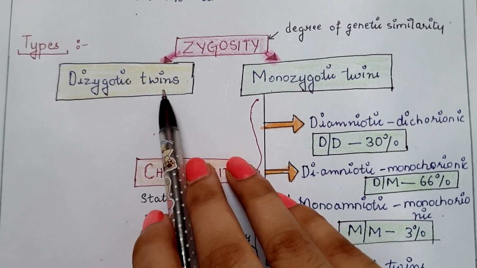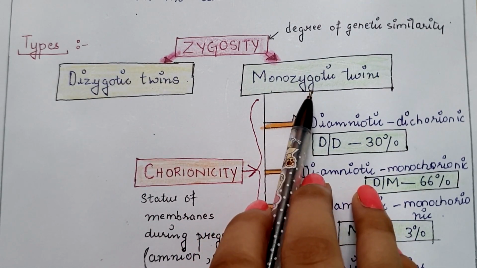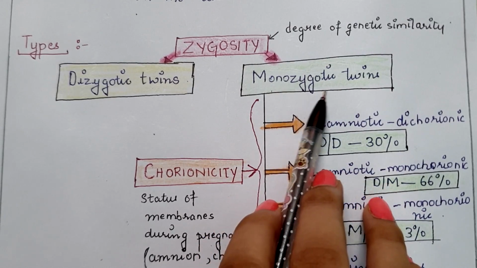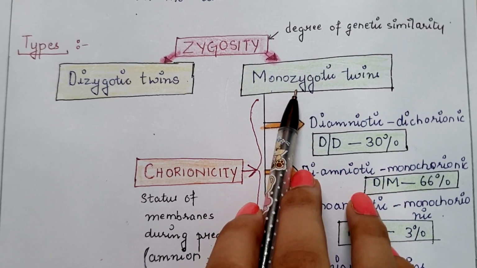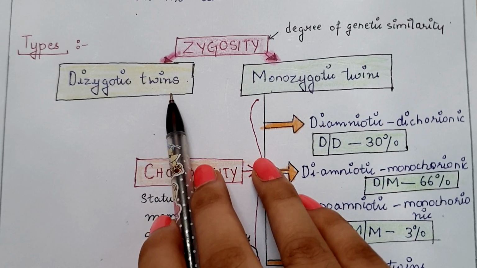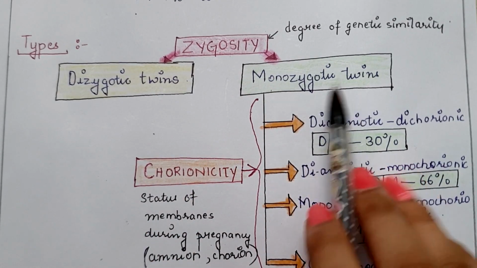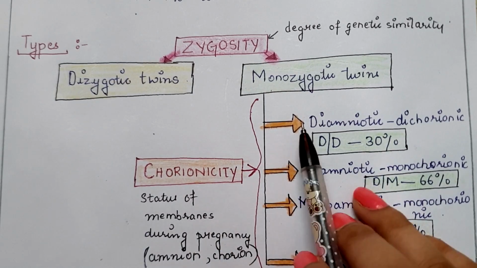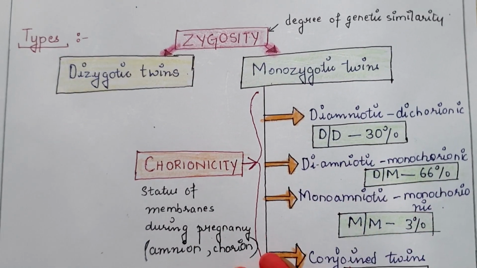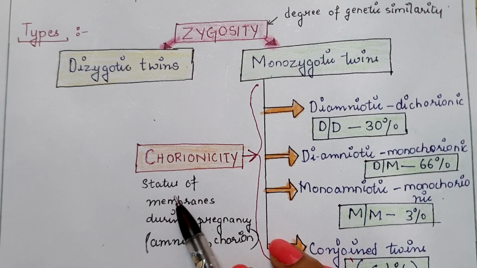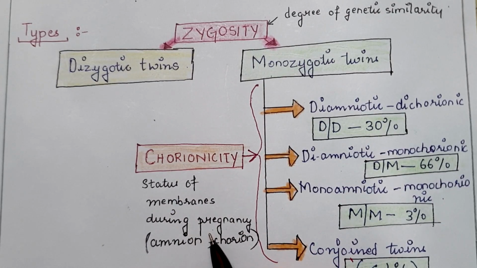First one is dizygotic twins. Second one is monozygotic twins. And monozygotic twins are genetically more similar as compared to dizygotic twins. Under monozygotic twins, on the basis of chorionicity, there are four types. Chorionicity means the status of membranes during pregnancy, that is amnion and chorion.